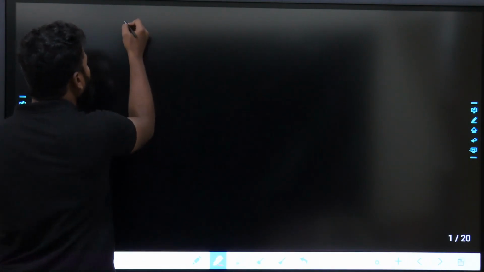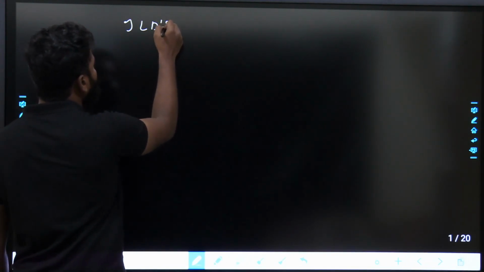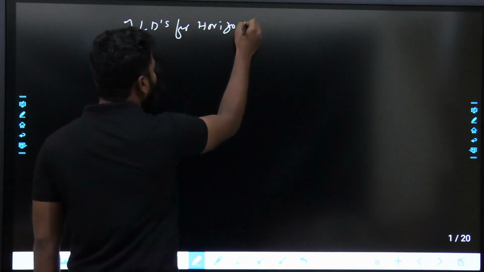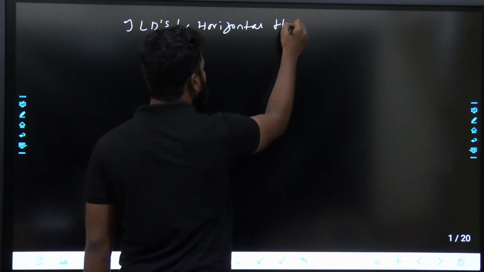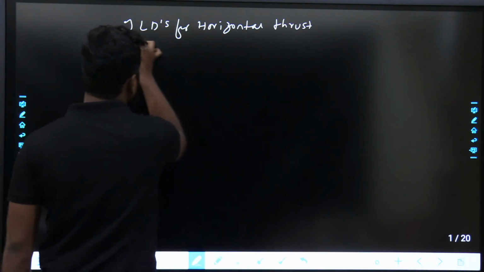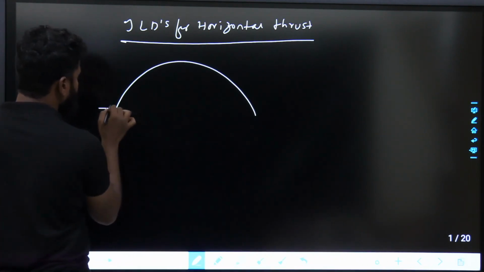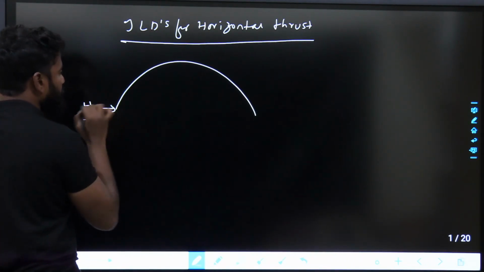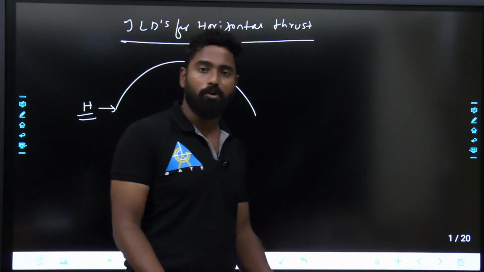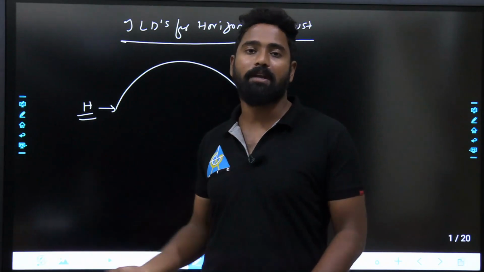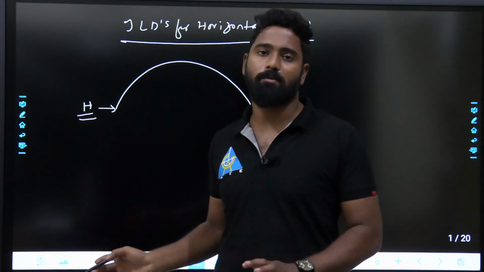Next one is, you will see ILDs. ILDs for horizontal thrust in the arches. ILDs for horizontal thrust. I told you that horizontal reaction, right? That would be the horizontal thrust. Whenever I take this one, this is the reaction over here, H is the horizontal thrust. ILD is for the horizontal thrust. That means when unit load moves, how it affects, how the bending moment gets affected. All those things we'll be seeing here.